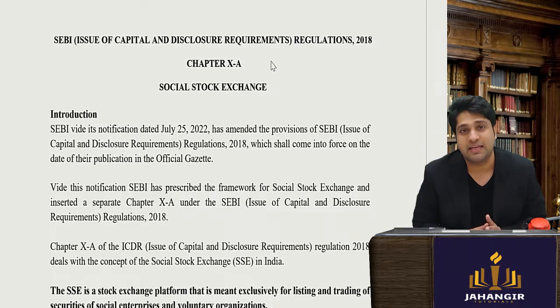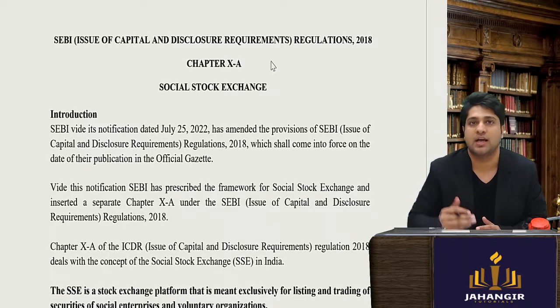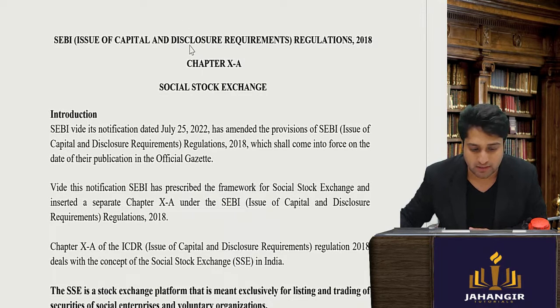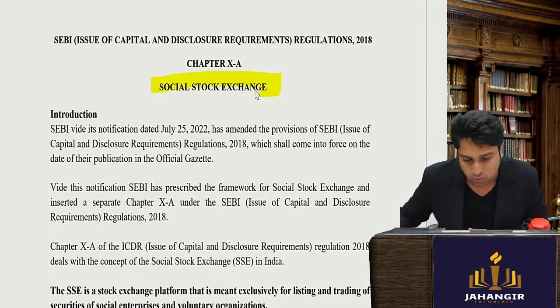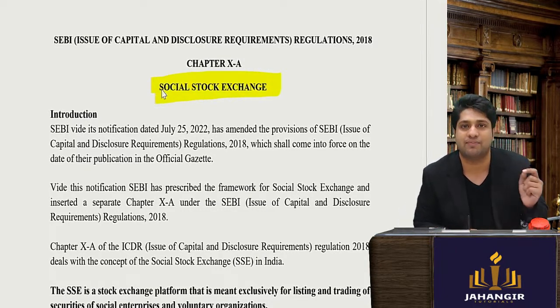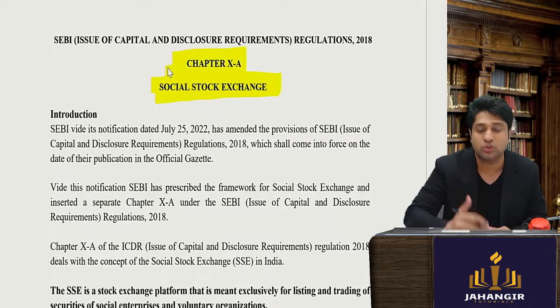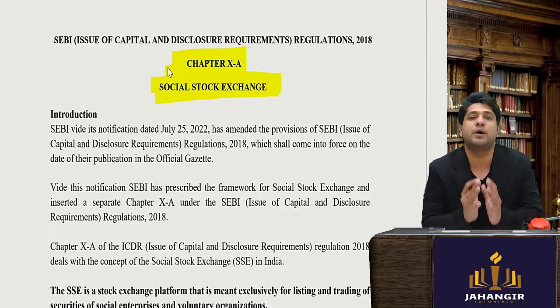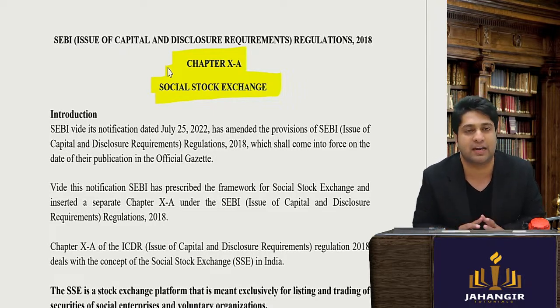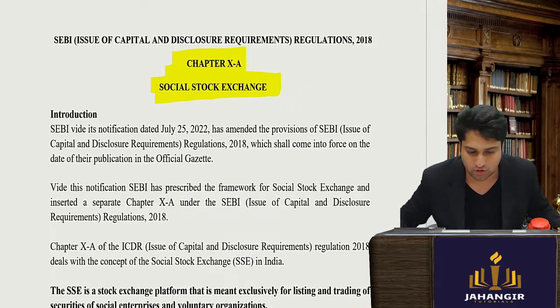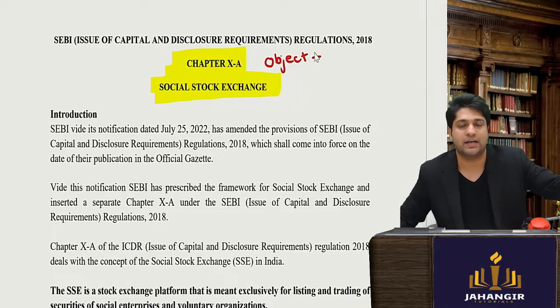The SEBI ICDR Regulations has brought in an amendment. With the amendment in 2023, they have brought in something called the Social Stock Exchange, your chapter 10A. Now let's first understand what a social stock exchange is and what is the purpose of getting a social stock exchange in India. Now if you go to see many NGOs, let's talk about the object or the rationale or the purpose for introducing this.